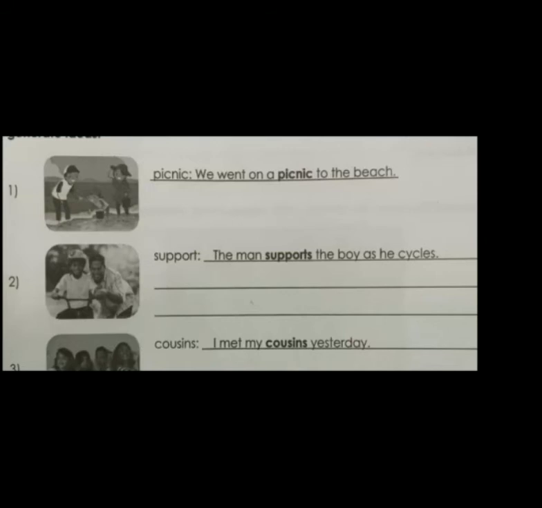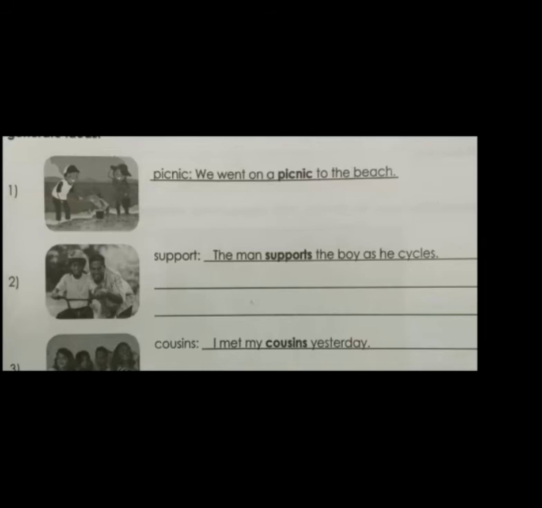Yes, he's supporting. So to this word support, how will we make use of it in a sentence? Yes, see the picture. The man supports the boy as he cycles. Okay, the man is supporting the boy as he cycles.